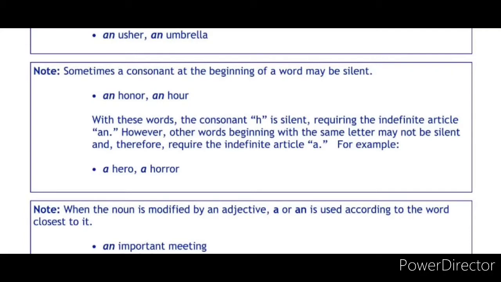But here it is not so. It is absolutely wrong. We should pronounce it as honor. So the sound is differing. The beginning of the sound is a vowel sound and the letter is completely silent here. So an honor, an hour. With these words, the consonant H is silent, requiring the indefinite article an.